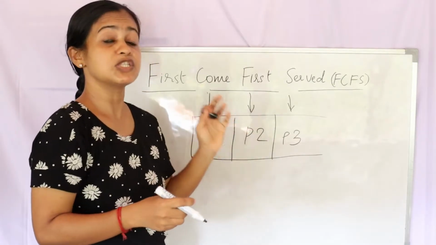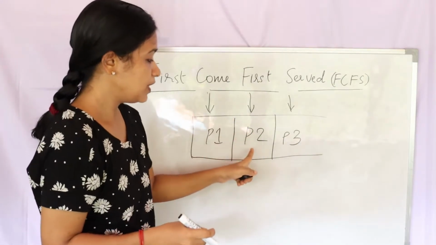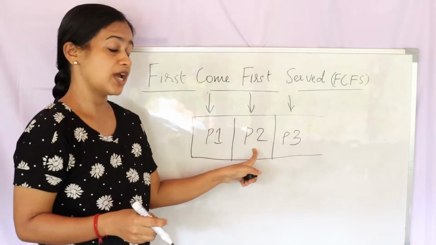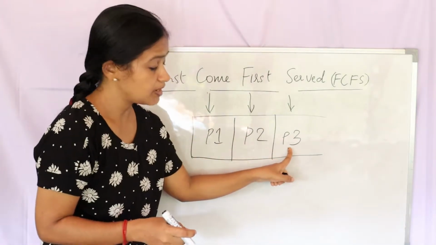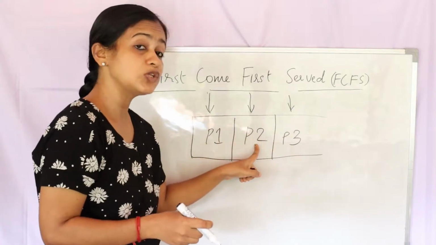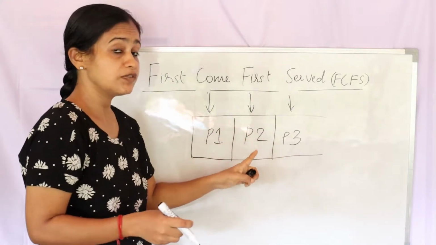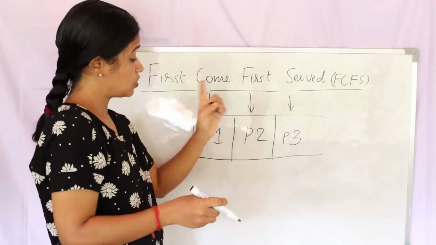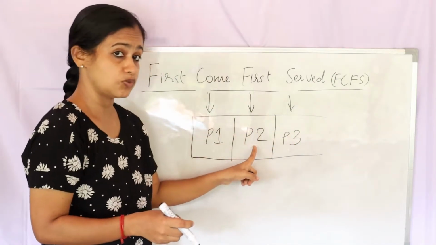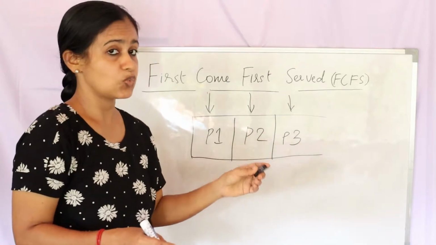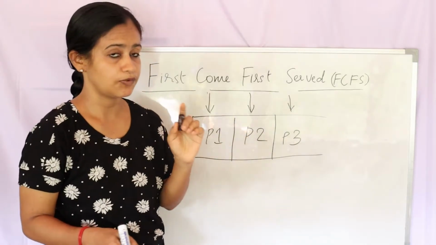Here, the algorithm is non-preemptive, meaning P2 can be given CPU time only when P1 completes its work. P3 can be given CPU time only when P2 completes. There is no other way P2 can get into execution before P1, or P3 before P2. That cannot happen. That is why this is non-preemptive.